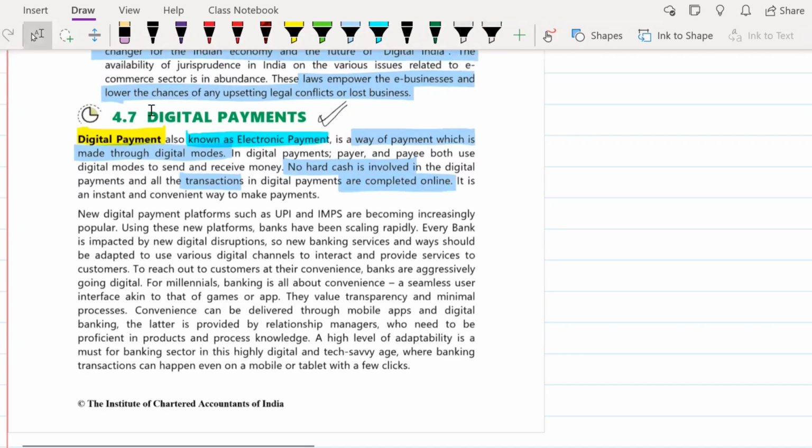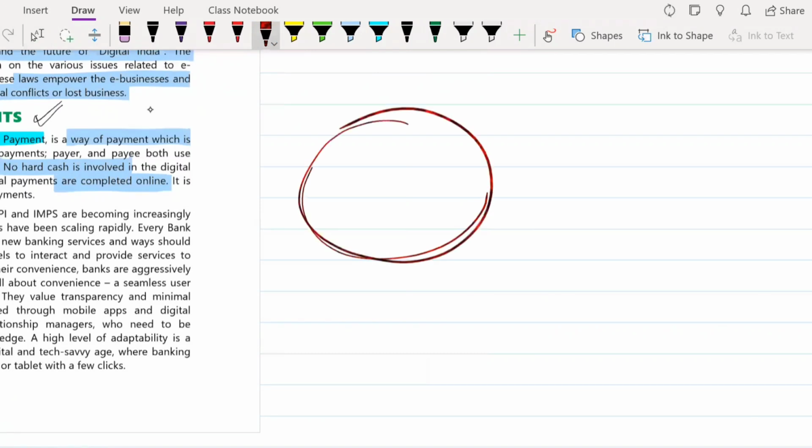So digital payments. What are digital payments? As you already know, in today's world we hardly carry any cash with us. Before, if you went to a shopping mall or to buy grocery items, we used to carry a proper amount of cash in our purse. Nowadays, we only carry like 100 or 200 rupees in our wallets, and for the rest we have our online digital apps through which we can make payment if we run short of cash.